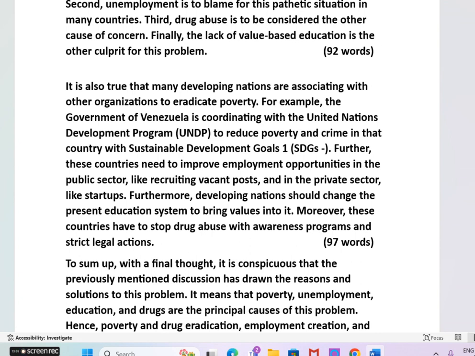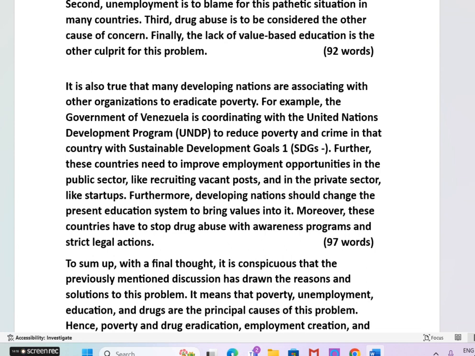Okay? Further, these countries need to improve employment opportunities in the public sector like recruiting vacant posts and in the private sector like startups.